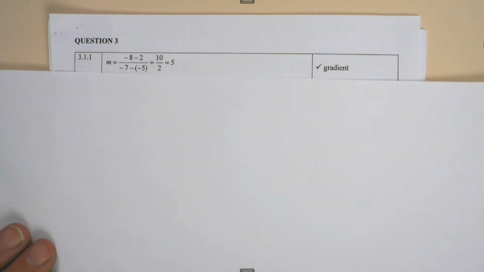Right, question 3. Question 3 reads: a straight line is drawn through A with coordinates (-5, 2) and B with coordinates (-7, -8). Determine the equation of AB and thus write down the coordinates of the x-intercept.